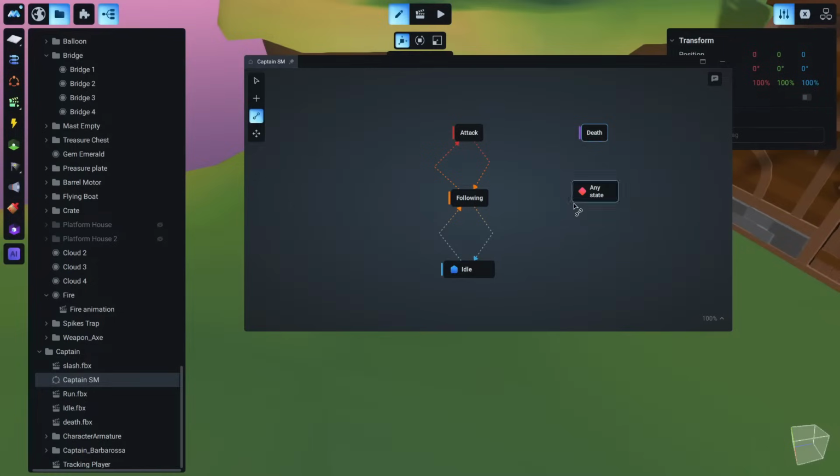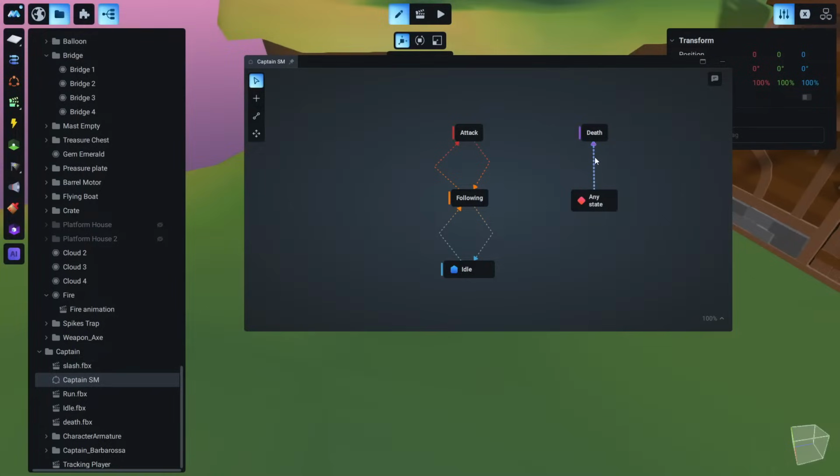And now here comes the end state. So it doesn't matter at what state our captain will be. If the rules that the captain dies are valid, the captain should die. It doesn't matter in which state we are. If the captain's health is 0, the captain should die. So from any state we connect to the death. Okay, because we want to start from any state, and this is also easier to set.